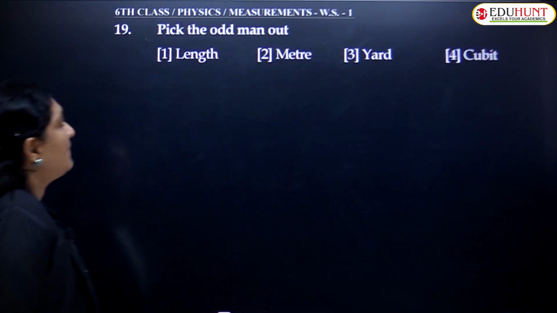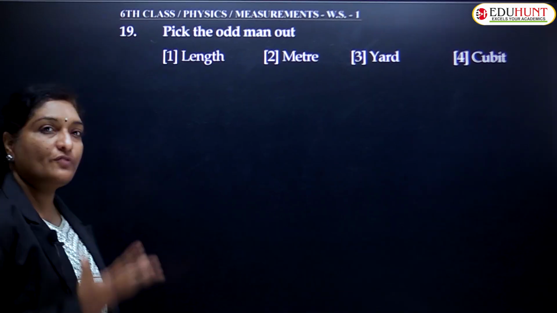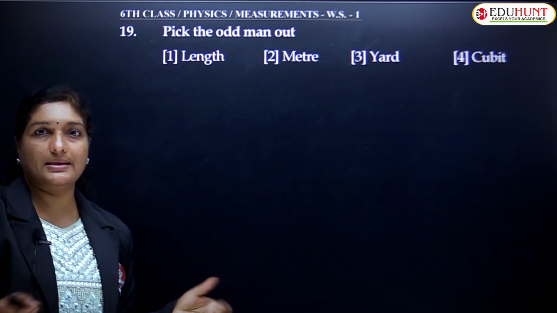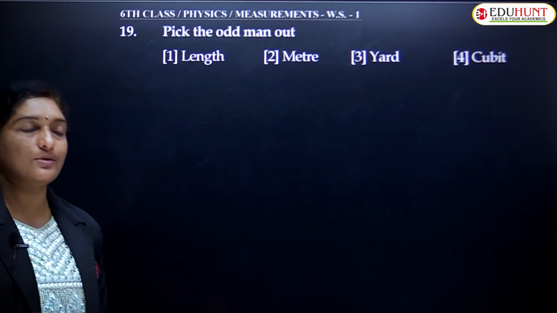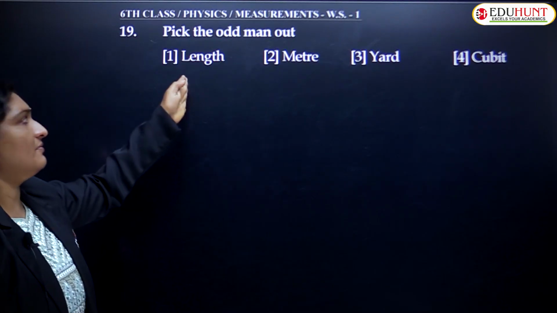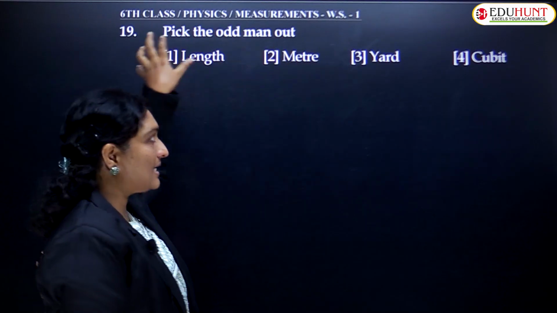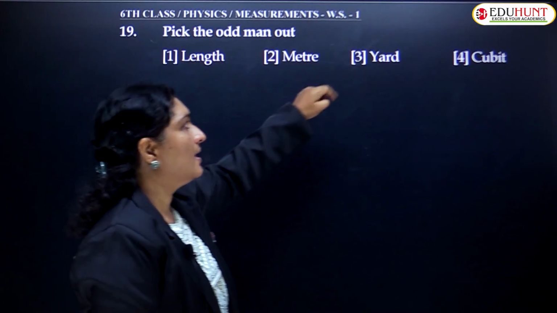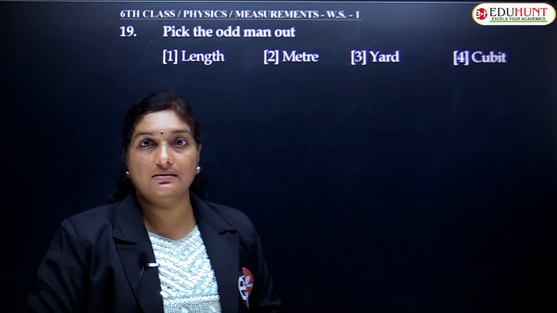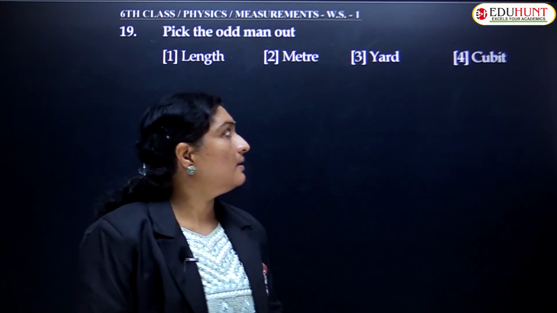Pick the odd man out. An interesting question. First of all, you need to know what those units stand for. Length is a fundamental quantity which we generally measure using a scale or tape. Meter is the unit for the quantity. This is a physical quantity and this is the unit for the physical quantity. Yard is another unit. You can describe something in meters, in centimeters, and larger units in yards and cubits.